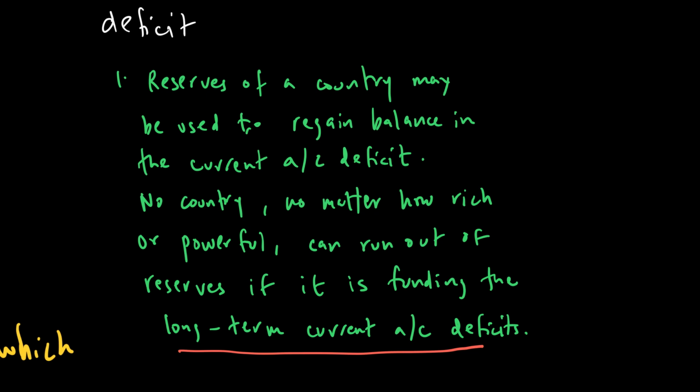Now, no country, no matter how rich and powerful, can avoid running out of reserves if it is funding the long-term current account deficit. If you keep on funding your current account deficit with your reserves, there will come a point when your reserves will be extremely low, which is exactly what Pakistan is suffering right now. Very low reserves, primarily because the current account is in a continuous deficit for some years.